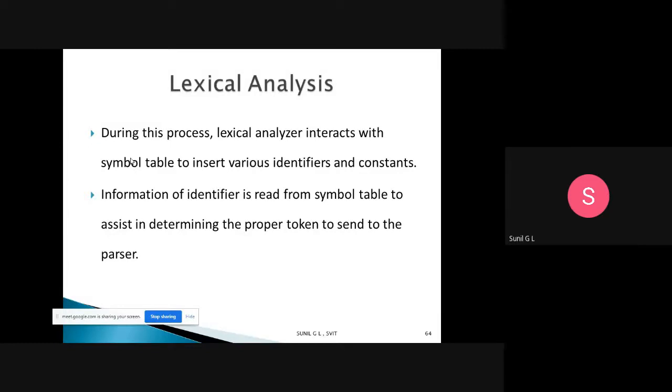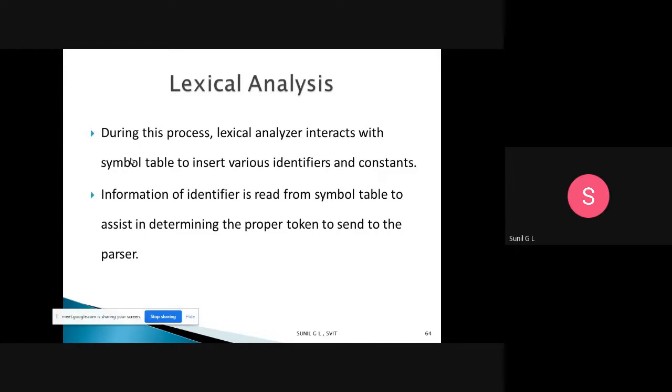During this process, the lexical analyzer interacts with the symbol table and inserts the various identifiers and constants. So while it sends the tokens, during that process it inserts the various identifiers and constants into the symbol table. That is also done in lexical analysis.